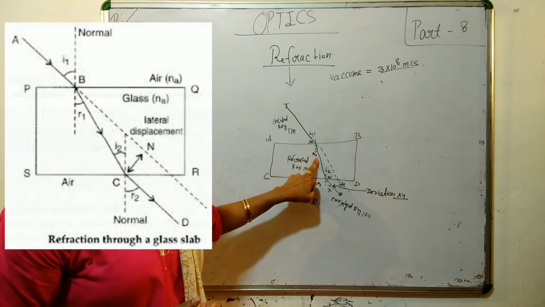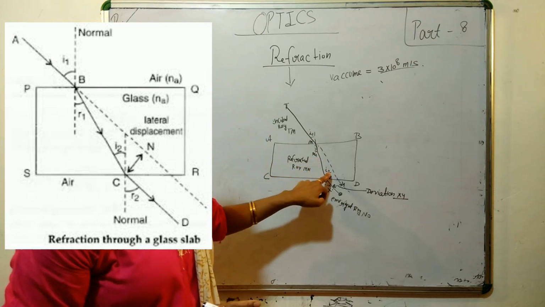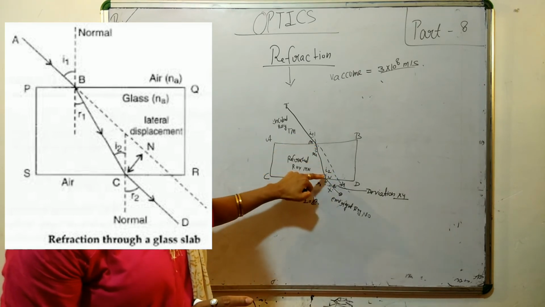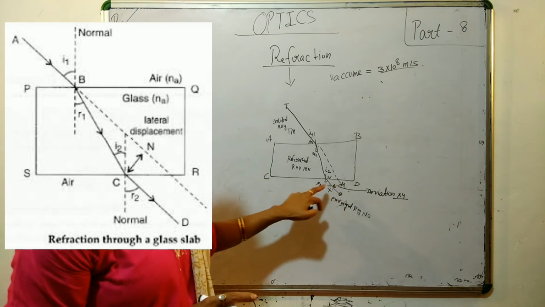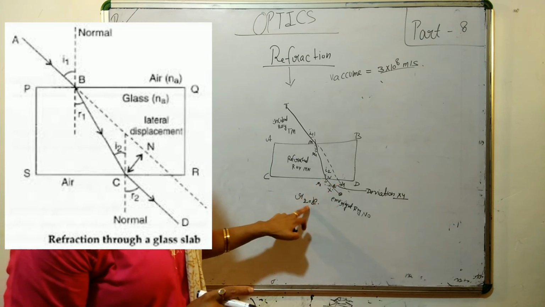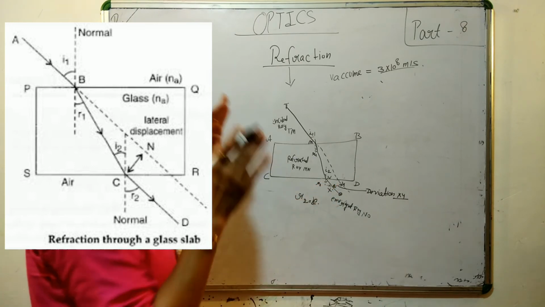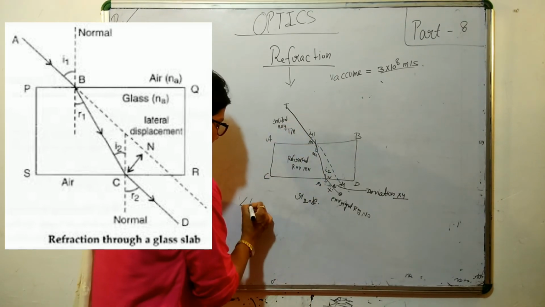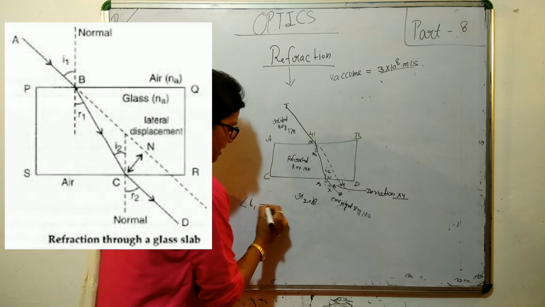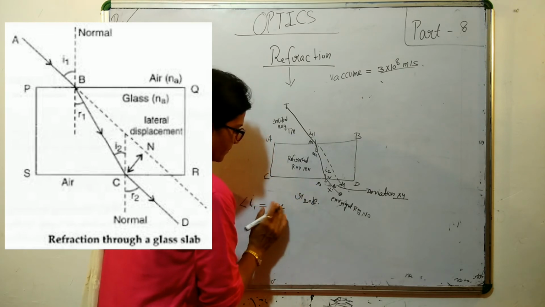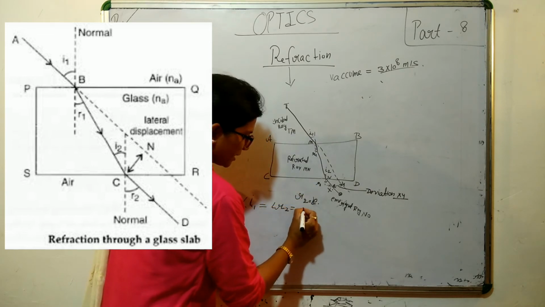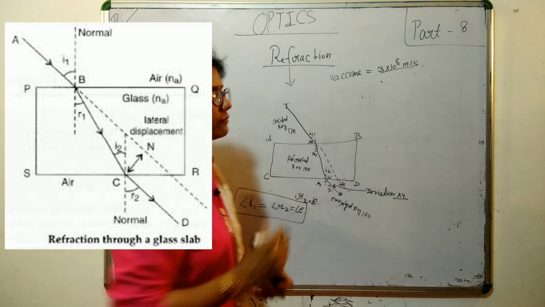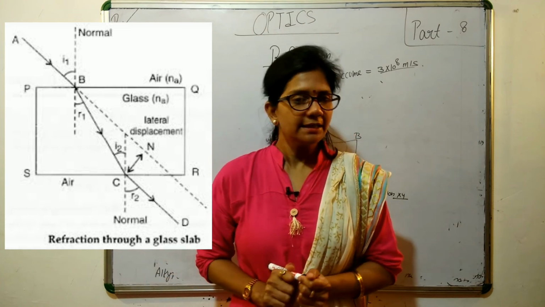Then there is an angle of refraction at first, then the angle of incidence at the second time when this same ray falls on this medium CD, and then there is R2, which we also call the angle of emergence. If you measure, then you will find that the angle of incidence is equal to the angle of emergence. It is a very important thing when the refraction takes place through the glass slab.